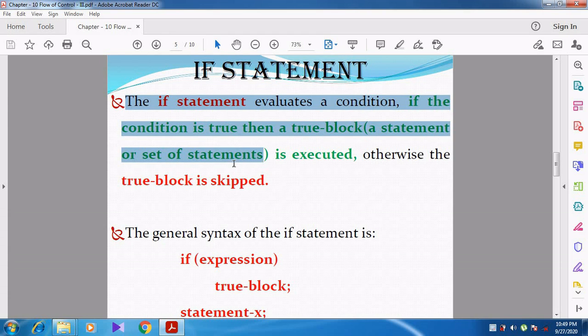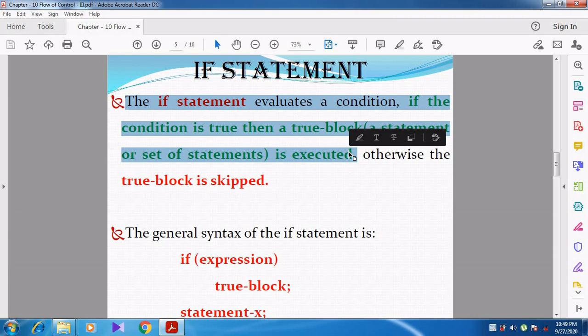In the if statement, the condition is evaluated. If the condition is true, then the true block is executed. In the if statement there will be some condition, and whenever we evaluate the condition it may be true or it may be false.